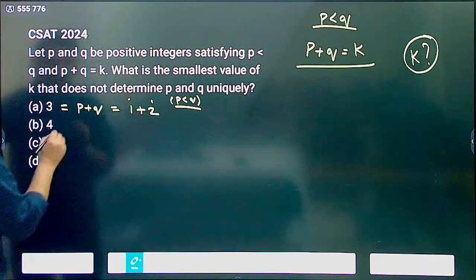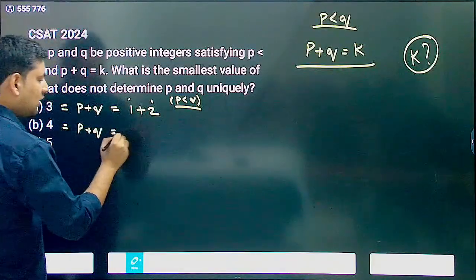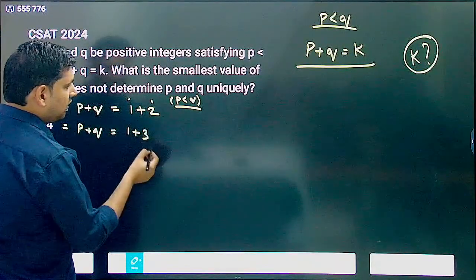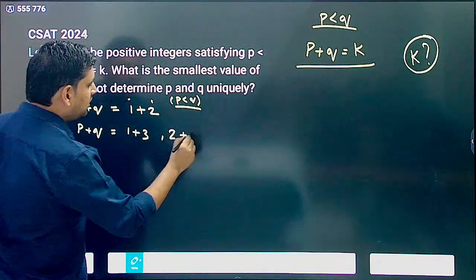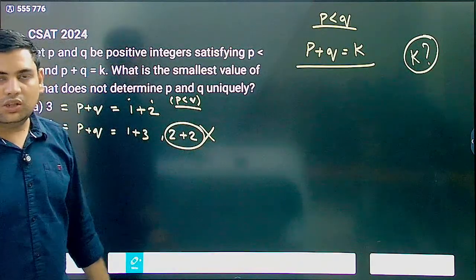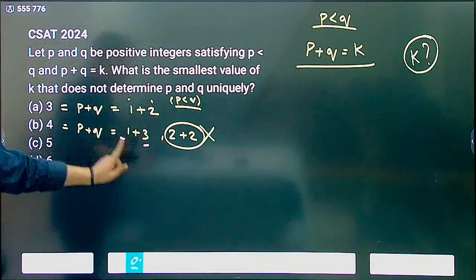Then next, 4. Again I try to write it in p plus q form. I can write it as 1 plus 3, and 2 plus 2, but 2 plus 2 is rejected because p is strictly less than q. So this also determines it uniquely, that is p is 1, q is 3.